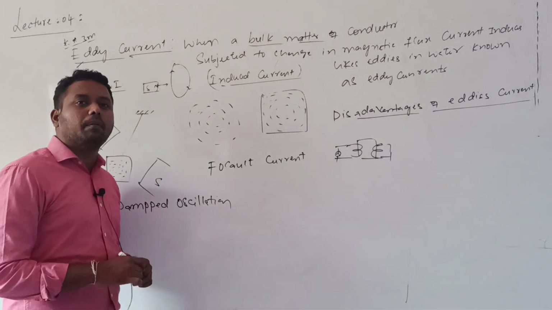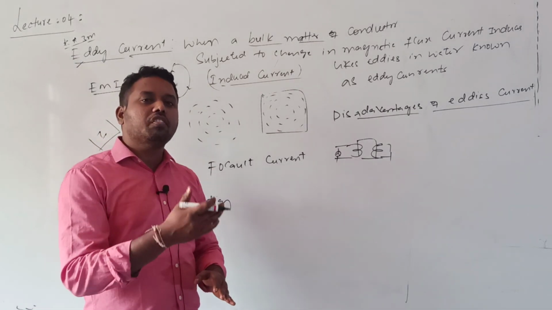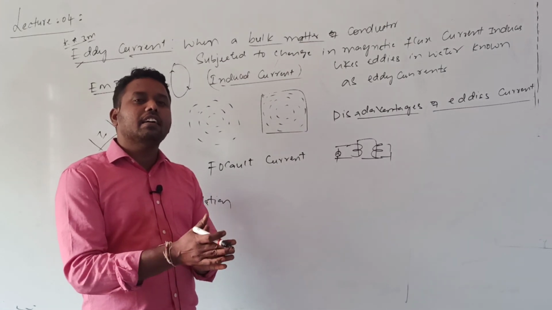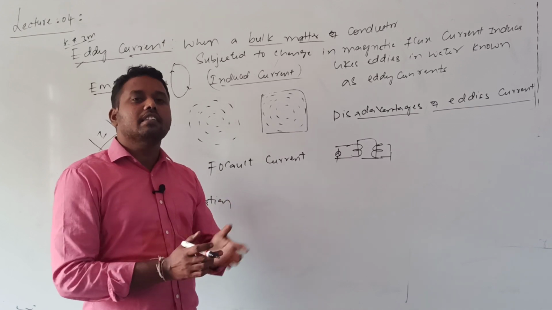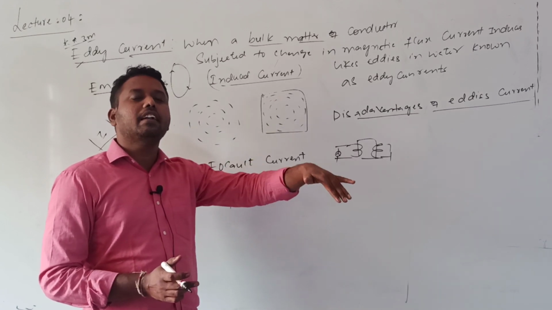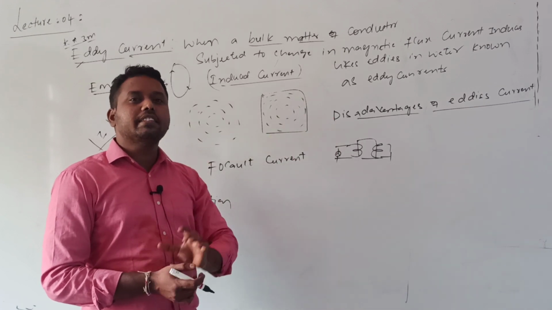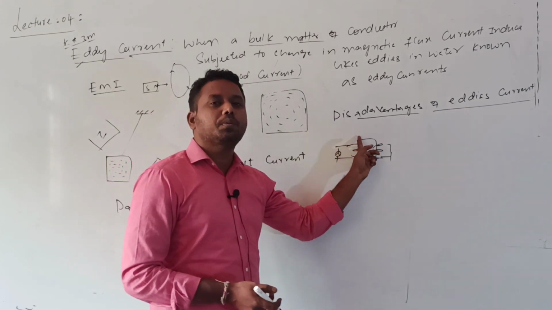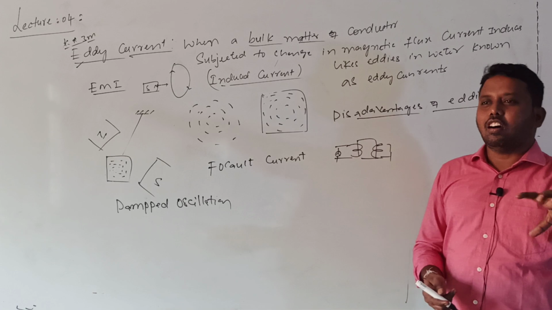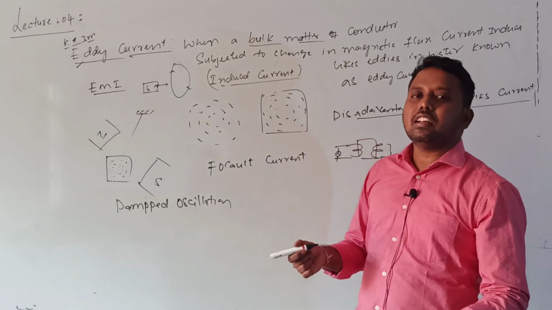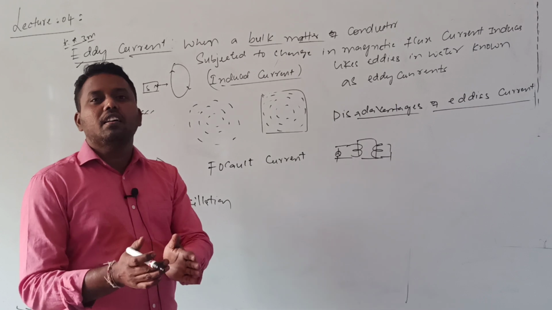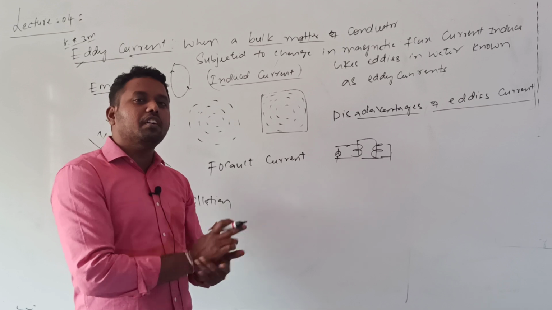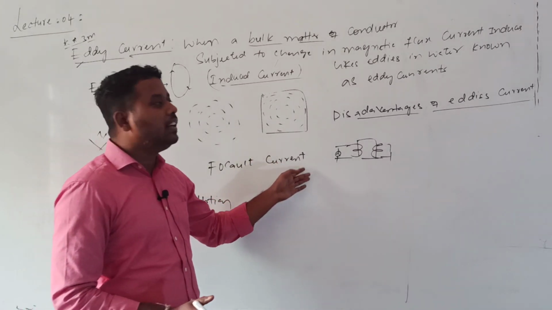Especially in a transformer, what happens? Because of the continuous change in the magnetic field, induced current and eddy current are generated. That eddy current produces unnecessary heat. The supplied voltage, or electrical power, is dissipated in the form of heat. That is the main drawback of eddy current. Whenever current is induced, some part of the work done is stored in the form of induced current, and some part is liberated in the form of heat.